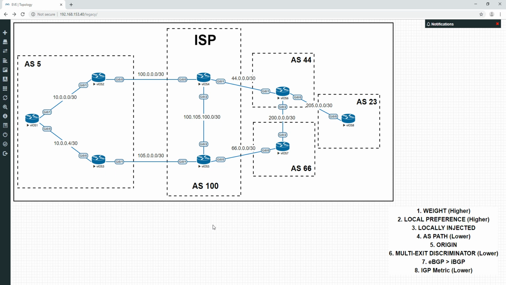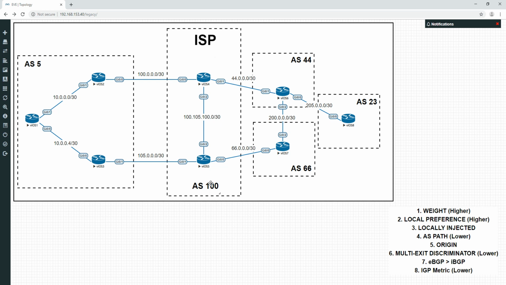So what we're going to do here is inject this route into BGP, and it's going to be available to us now. The path we're going to take to get there, like I said, is going to go through this top router in the ISP. We're going to act like the ISP first, and the ISP is just going to say, we would rather have the traffic come through this link here. That's what we want. We're trying to influence it to say we would prefer it through here. So how would we do that?